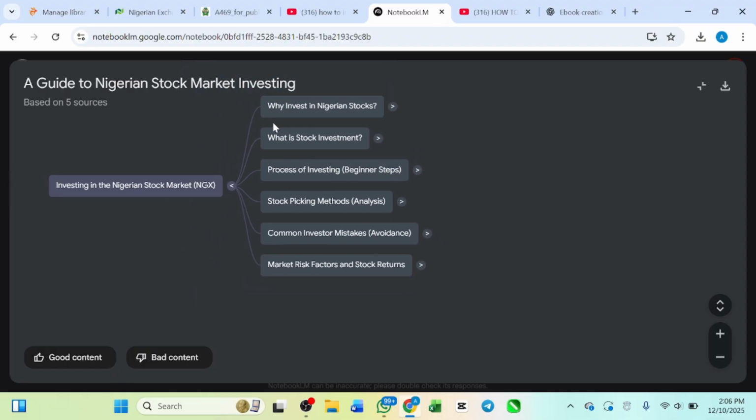If you look very well, the mind map is just like the modules, like the chapters, the content. Why invest in the Nigeria stock market? What is stock investment? The process of investing, beginner steps, common investor mistakes, and then market risk factors and stock returns. All right. So you see how this works, and you can go ahead and download it. You can give this to those that buy from you as a bonus. Do you understand? You can just jump to any section and start reading, for example why invest in the Nigeria stock market. Click it, and then you are going to get it. Guys, this is cool.